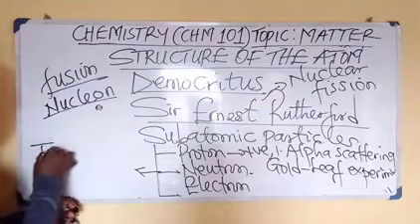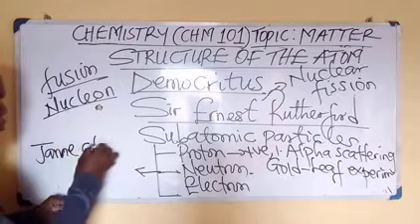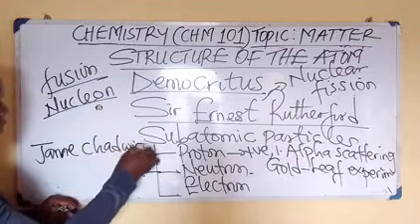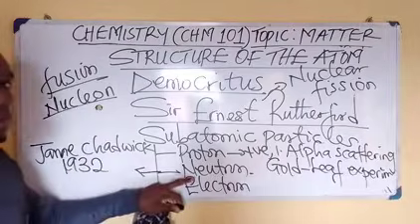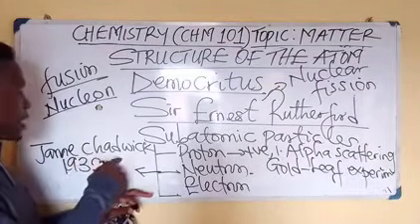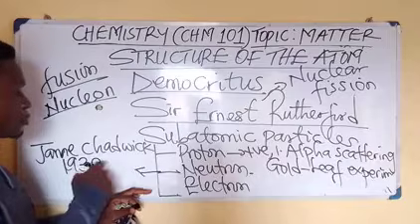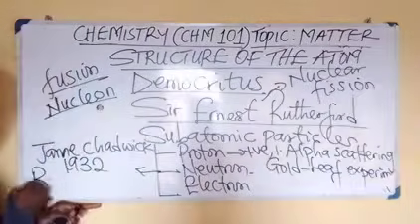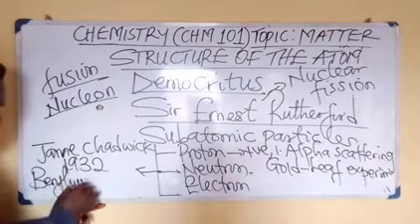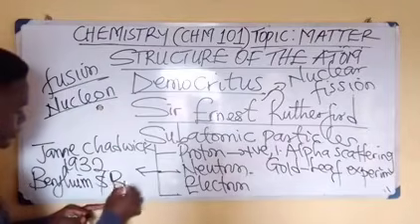So the neutron was discovered by James Chadwick in the year 1932 by bombarding several atoms of beryllium and boron.